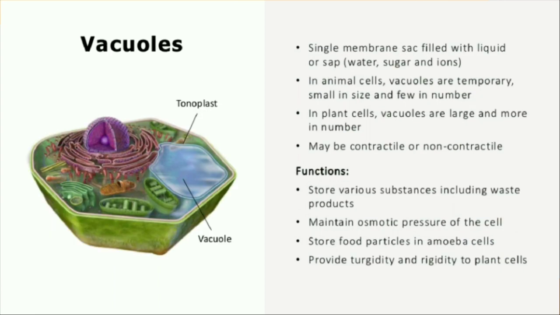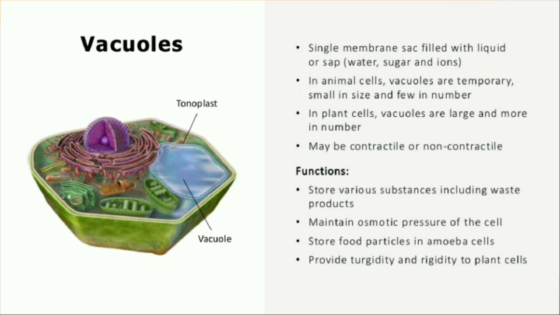Okay. So coming to the next thing, vacuoles. Vacuoles are single membrane sacs filled with liquid or sap. Sap means water, sugar and ions. These are usually storage sacs for solid or liquid contents. Their function is to store, that's all. And these are very small in animal cells. You may have observed small vacuoles in animal cells, but in plant cells they have a very large vacuole.